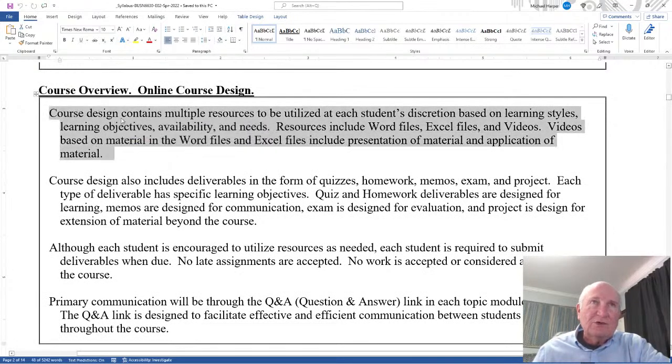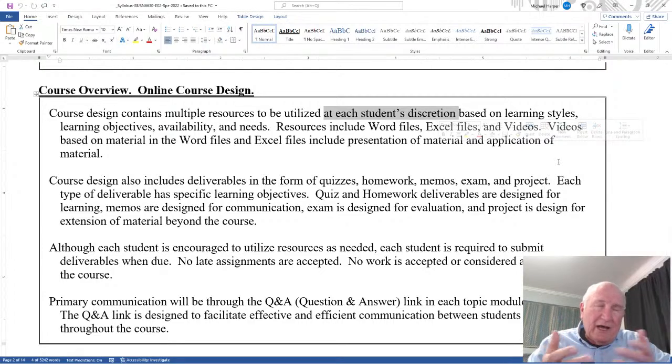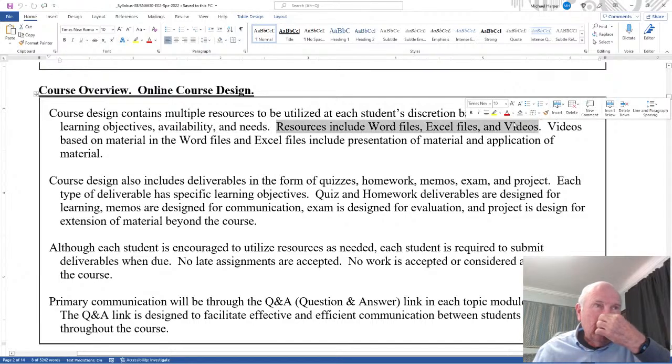What this says is the course contains multiple resources to be utilized at each student's discretion. What I mean by this is you have a lot of helps, a lot of resources. It's up to you to decide how to use them, when to use them, where to use them. Sometimes students will say, well, should I read this first or that? I said, that's up to you. You decide what works well for you based on your learning styles, learning objectives, availability, and needs. Resources include Word files, Excel files, and videos, and those will be links within Canvas.